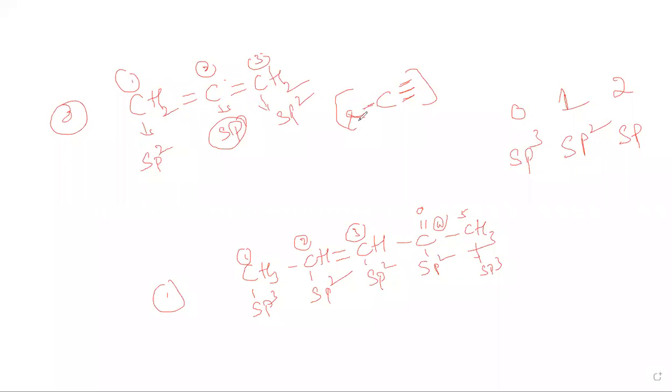What type of hybridization is there between carbon triple bonded with nitrogen? Both will be sp hybridization. So this is how we need to identify the type of hybridization, based on the number of bonds involved.